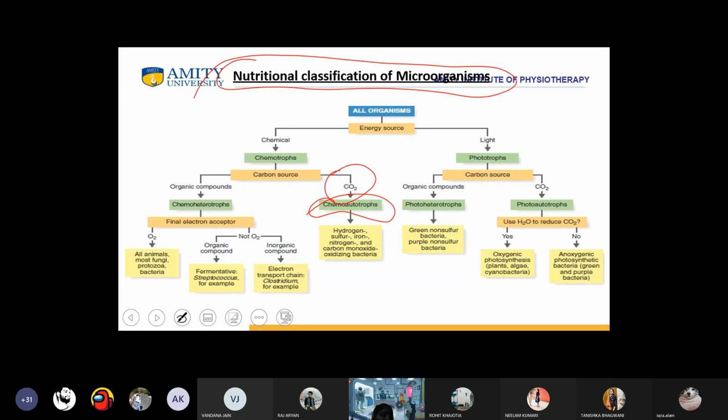Now, when there is carbon dioxide, these are the chemoautotrophs. They have examples like sulfur for hydrogen, iron, nitrogen, and carbon monoxide oxidizing bacteria.